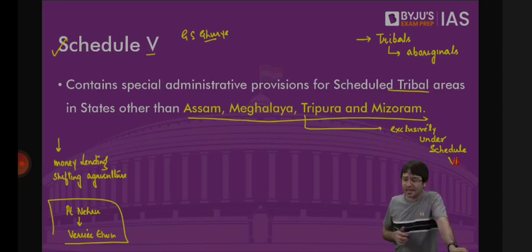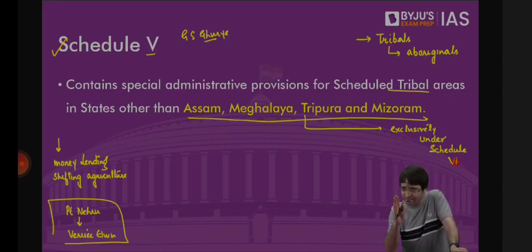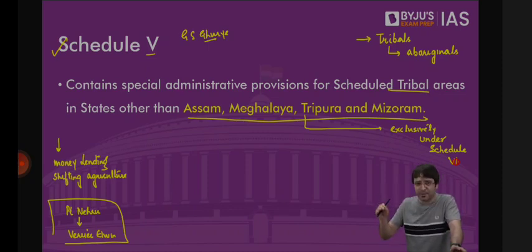further. That is why we have to look at tribals who are from the states of Assam, Meghalaya, Mizoram and Tripura. We will give them protection under Schedule 6 of the Constitution. And in the rest of the country, wherever there are tribals, we will identify them and give them protection under Schedule 5 of the Constitution.